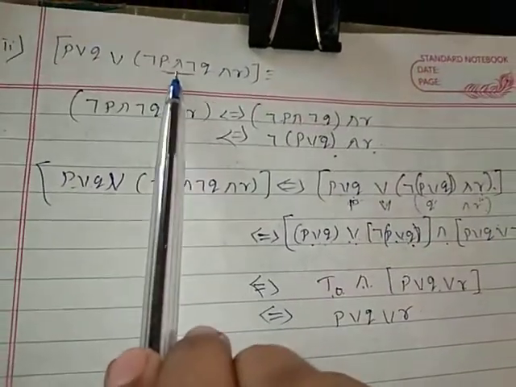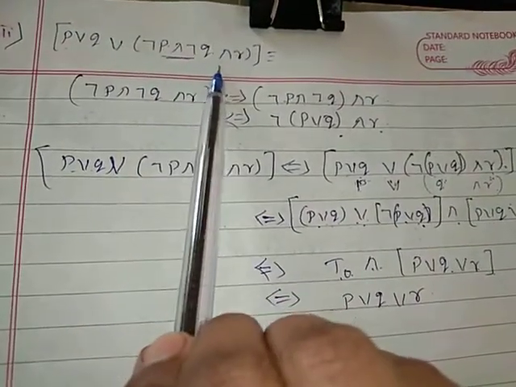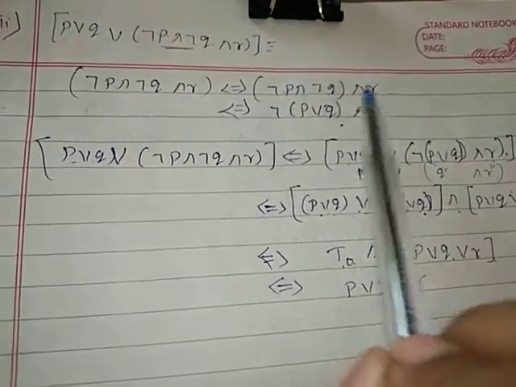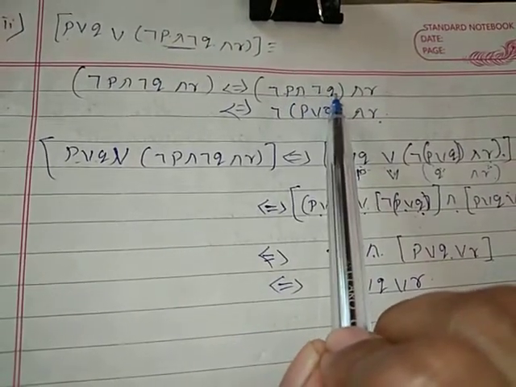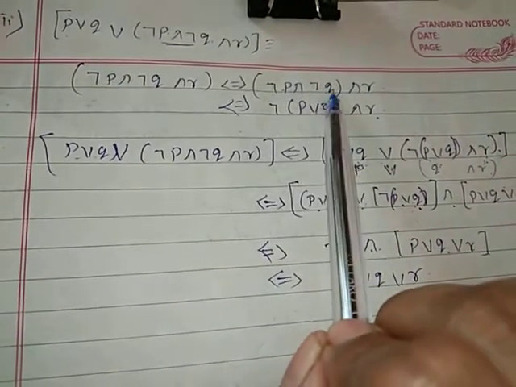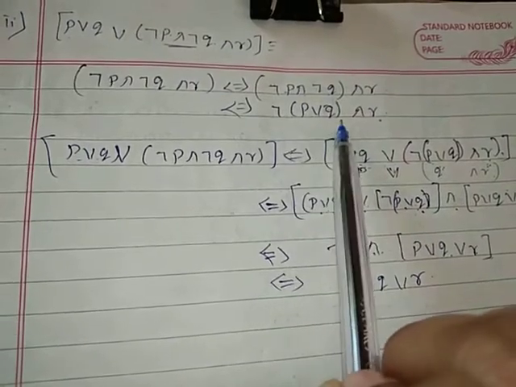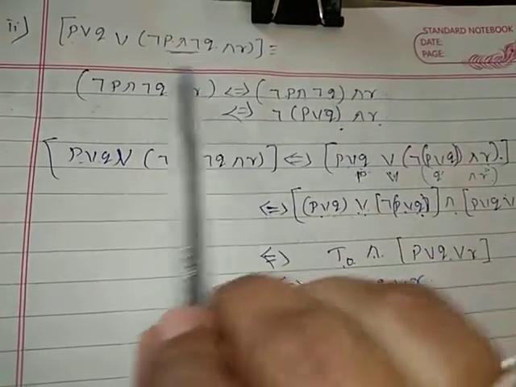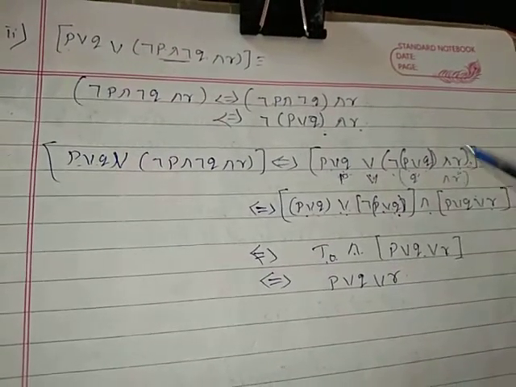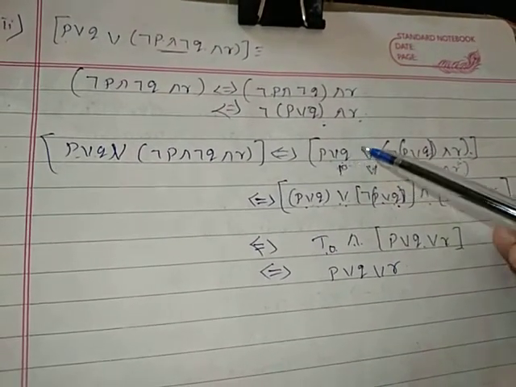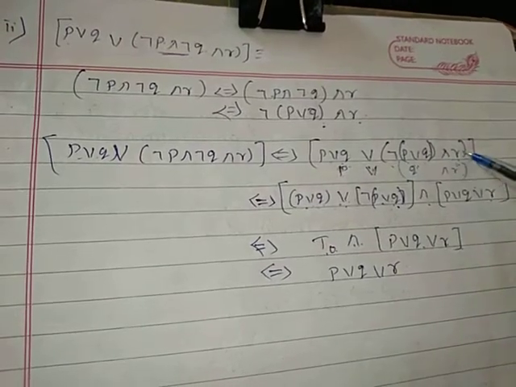First we constructed only the negation of P and negation of Q and R. Here using the associative law, I put a bracket for negation of P and negation of Q. Negation of P and negation of Q can be written as negation of P or Q. Substitute this value here. Now apply the distributive law.